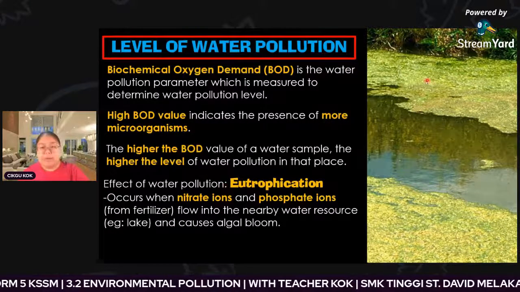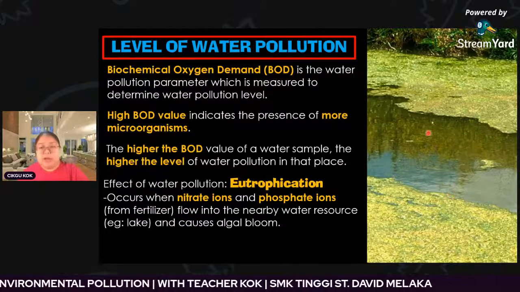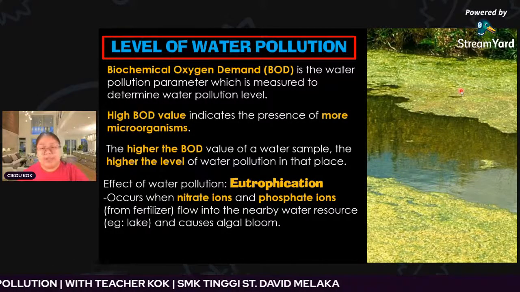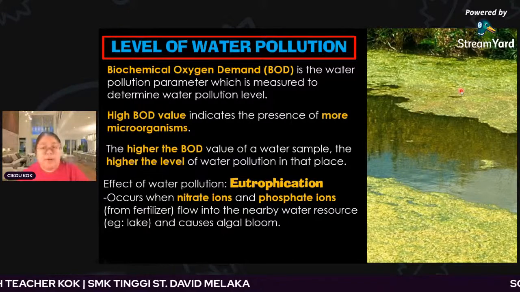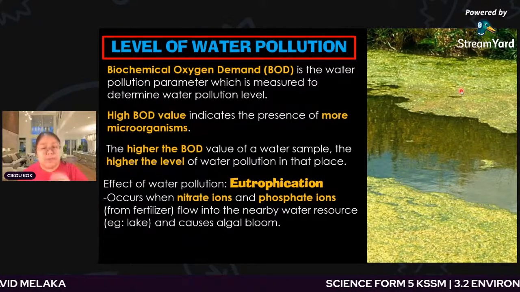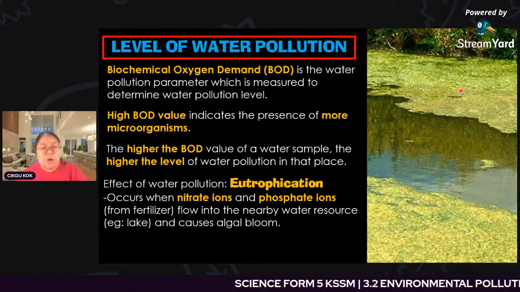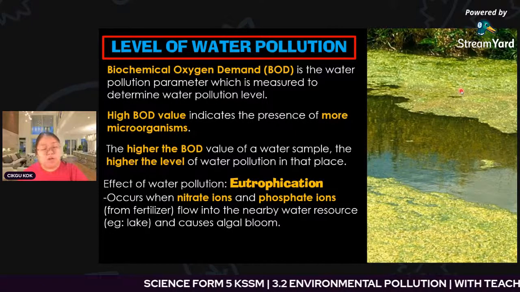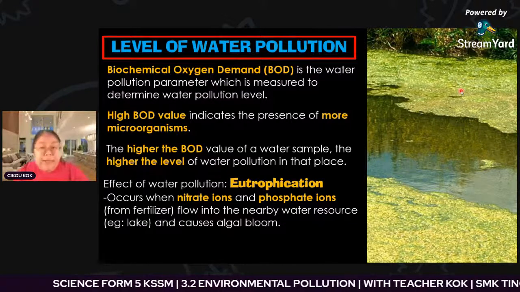Now we're going to see an effect of water pollution, which we call eutrophication. Let's see the diagram. This one we call eutrophication. The green color at the surface is actually algae. That means the algae have grown at the surface of the water. They will block all the sunlight and they will absorb all the oxygen.